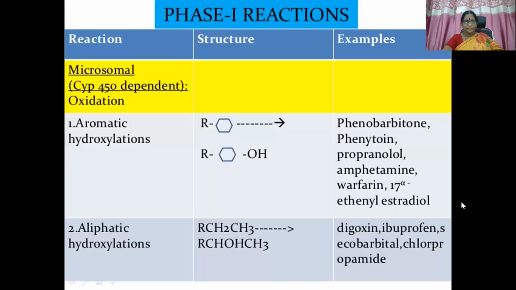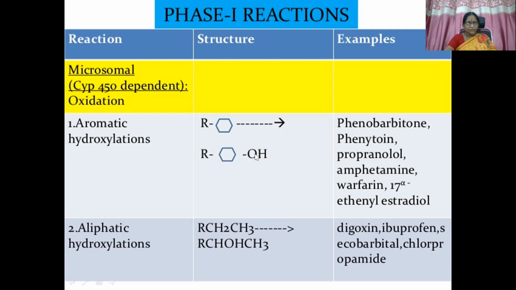So here we can see microsomal oxidation. Oxidation means what? Addition of oxygen or removal of hydrogen. That is a simple principle that you are all well aware of. So here it is again subdivided into aromatic hydroxylation and aliphatic hydroxylation. Aromatic means a hydroxyl group is attached to the ring structure of the compound.